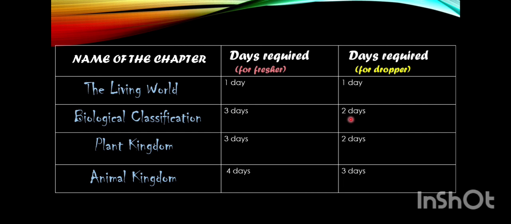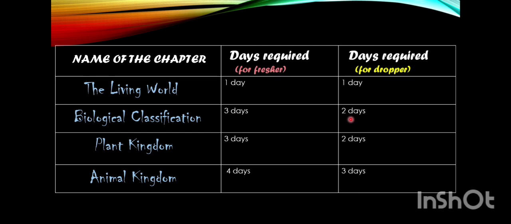Coming to slime molds and then protozoas and what else are there? Euglenoids. Then you have diatoms, dinoflagellates. All these 5 things are very important. It has many minute details and diagrams. So you can split Monera, Protista and the intro part as one part, and the next part will be fungi, plantae and animalia.